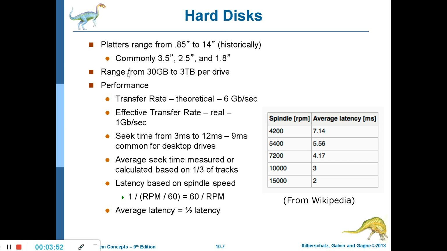For hard disks, platters historically ranged from 0.85 inches to 14 inches in the earlier days. Commonly today, we are talking about diameters of 3.5 inches, 2.5 inches and 1.8 inches. The storage capacity varies from 30 GB to 3 terabytes per drive. We are talking about a drive here, not an individual platter or disk.